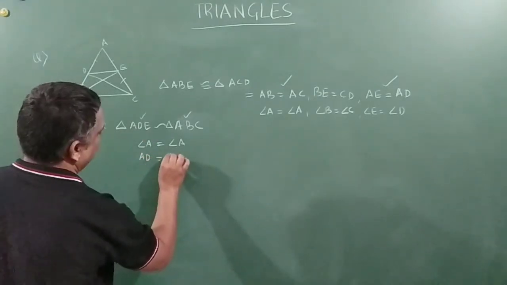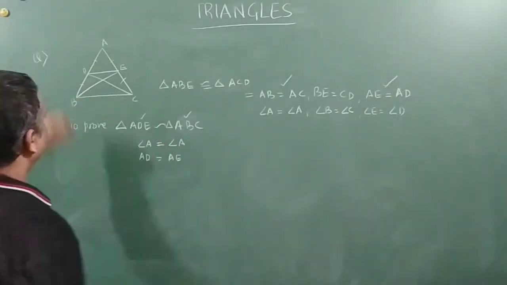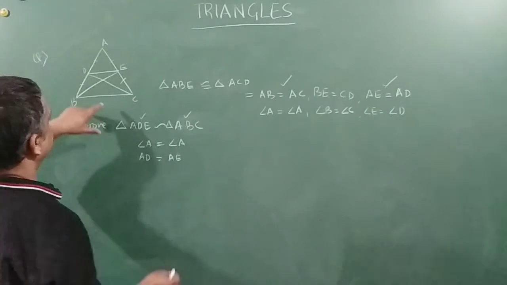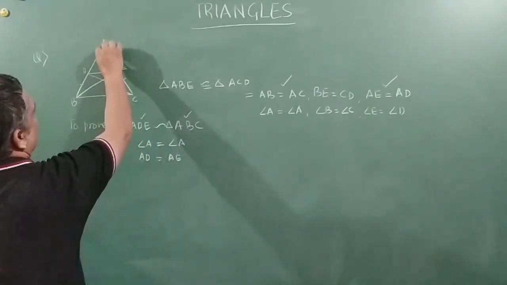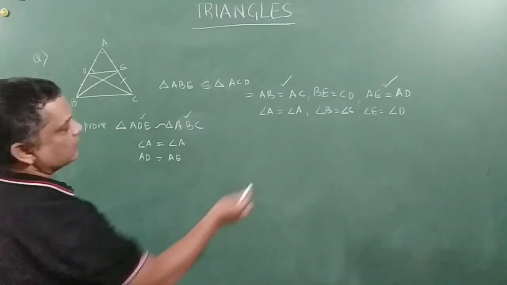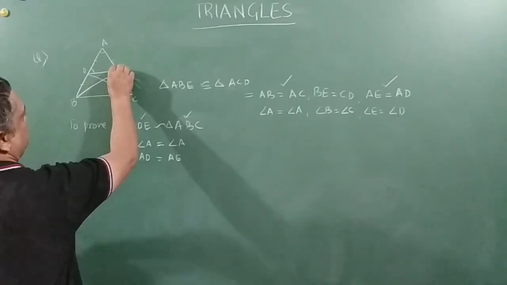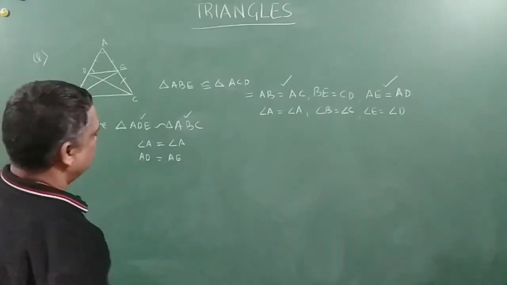Now AD is equal to AE from here, okay, and angle D is equal to angle E. Okay, that we will not take. We will take something else.